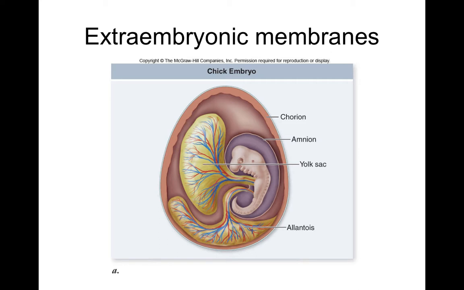So we can see this is a chick embryo. What you will notice is at this stage of embryonic development, all mammals, all animals look alike. So we have the chorion, the amnion, the yolk sac, and the allantois down here. Now the allantois will become something different, but this is a chick embryo.